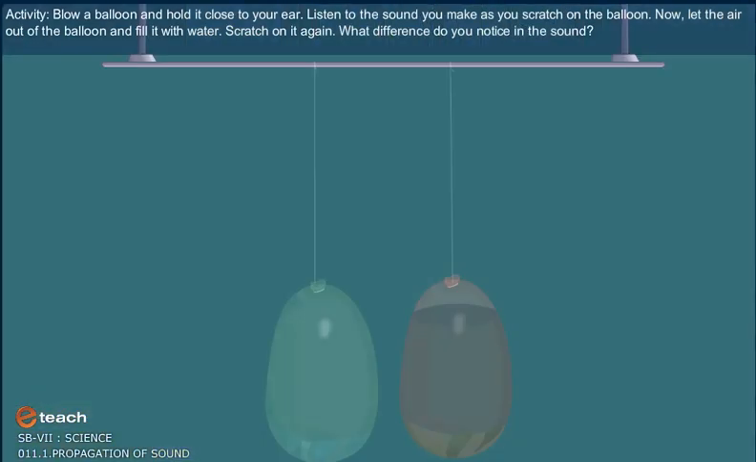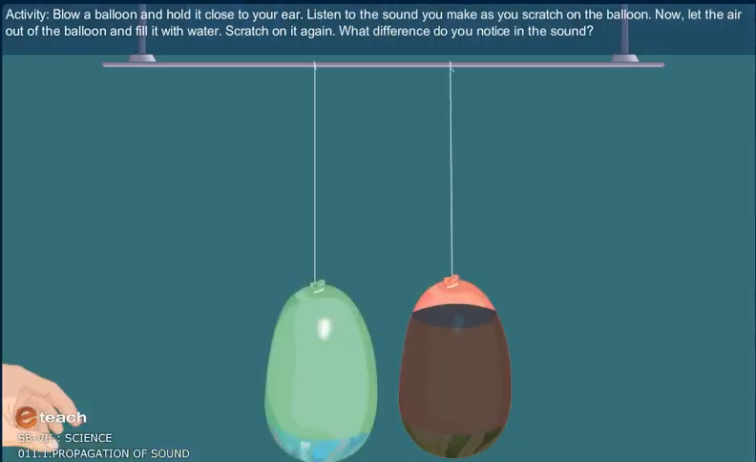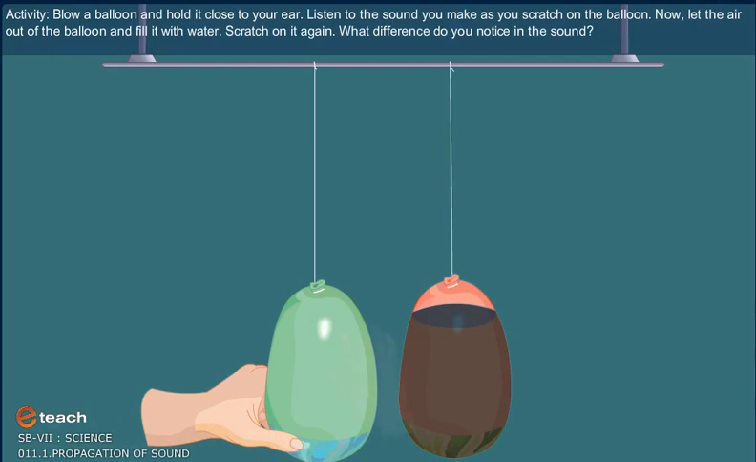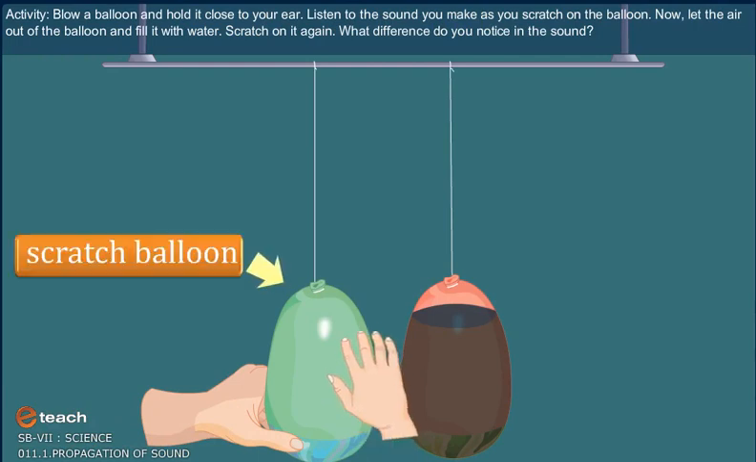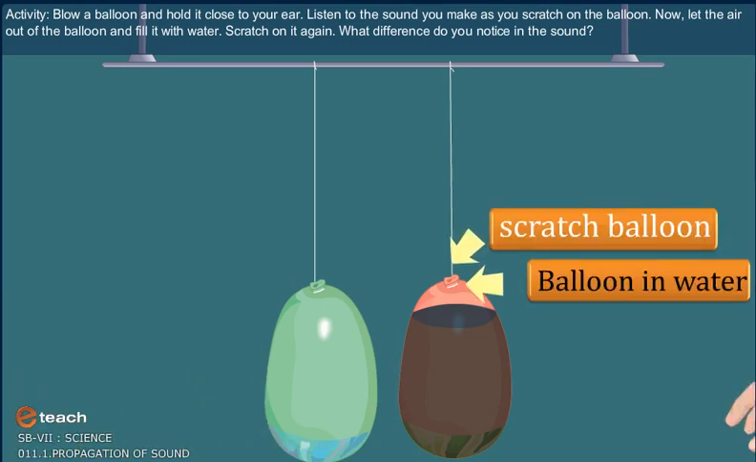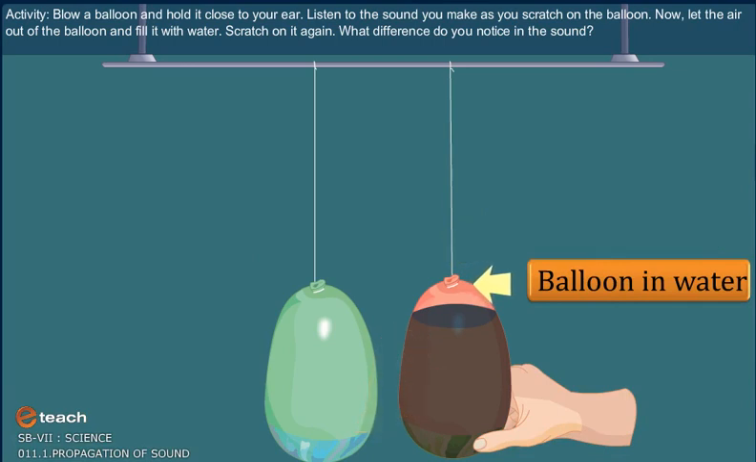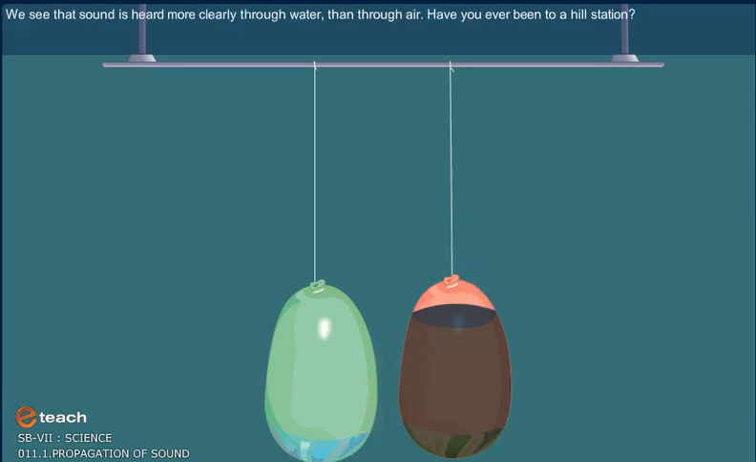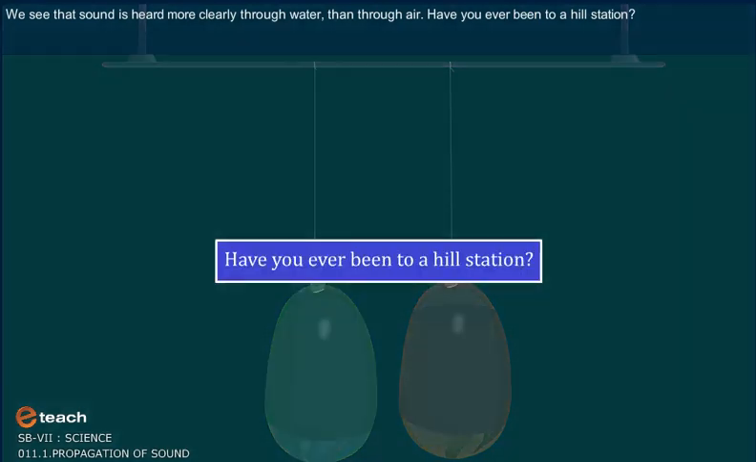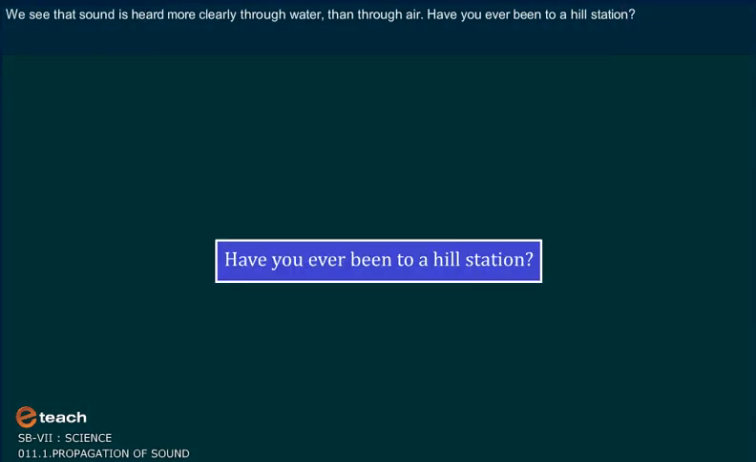Activity. Blow a balloon and hold it close to your ear. Listen to the sound you make as you scratch on the balloon. Now, let the air out of the balloon and fill it with water. Scratch on it again. What difference do you notice in the sound? We see that sound is heard more clearly through water than through air. Have you ever been to a hill station?